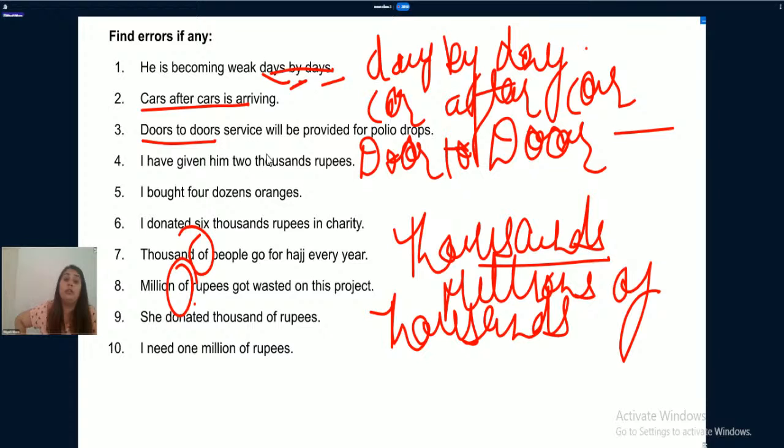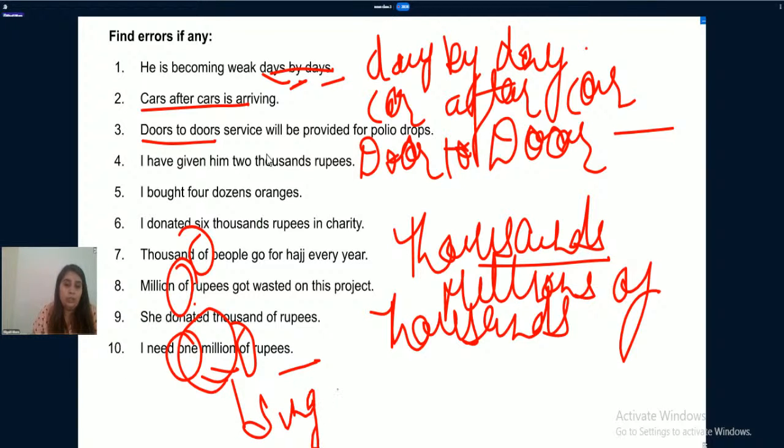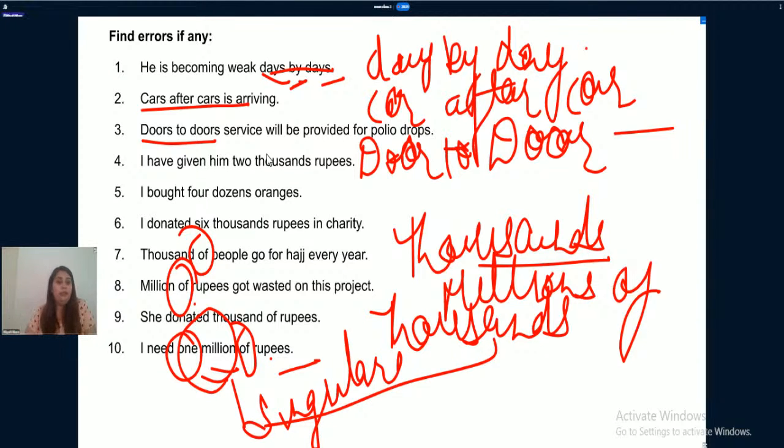Millions of rupees got wasted on this project. She donated thousands of rupees. Consider the last sentence here: I need 1 million of rupees. Now, in this case, a digit is there, million is there, of is there, and rupees is there. Then in this case, this should be singular. Is that clear to everyone? Have you people understood this? Okay.